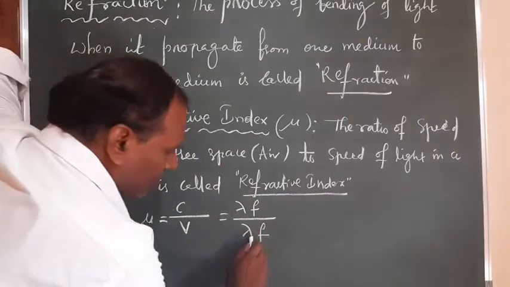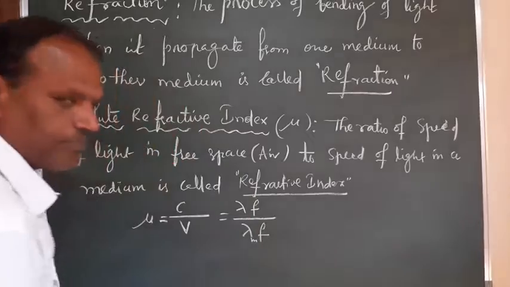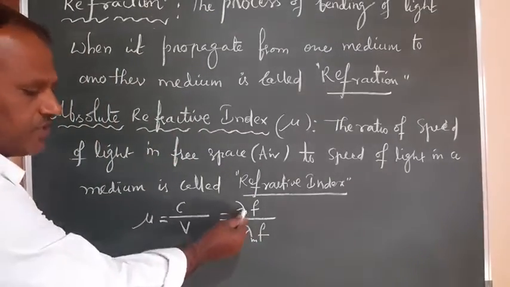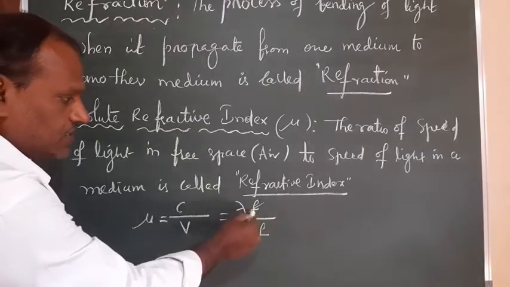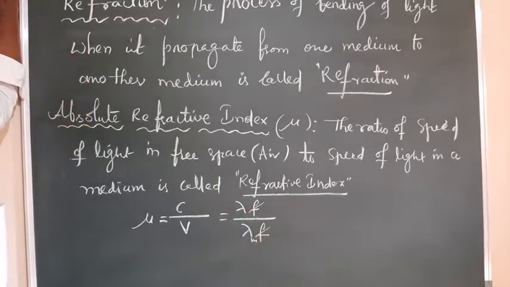But here the wavelengths change. I am representing this as lambda m. This is the wavelength in free space, and this is the wavelength of light in the medium, right? So I cancel the frequency as both are constant. The frequency does not alter for the light when it travels from one medium to another medium.